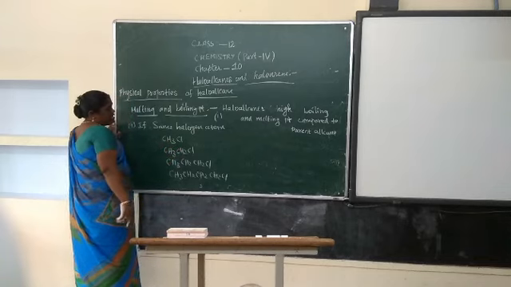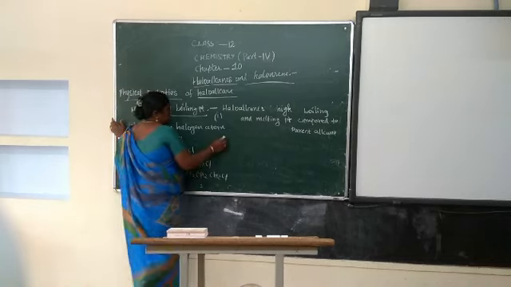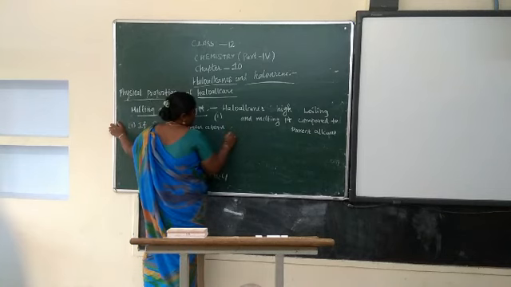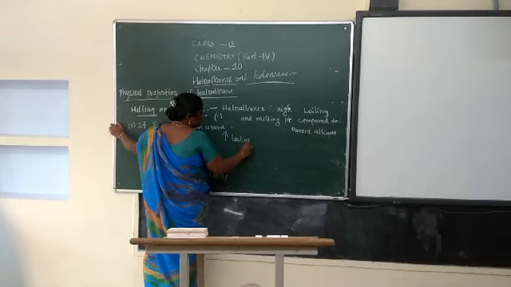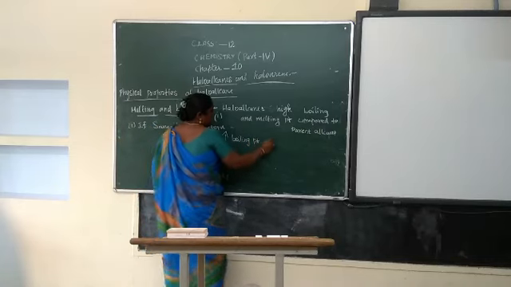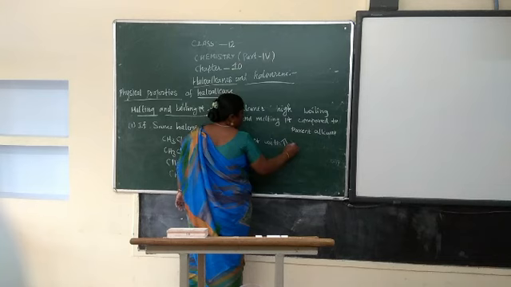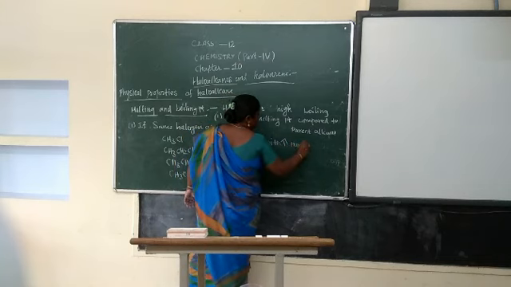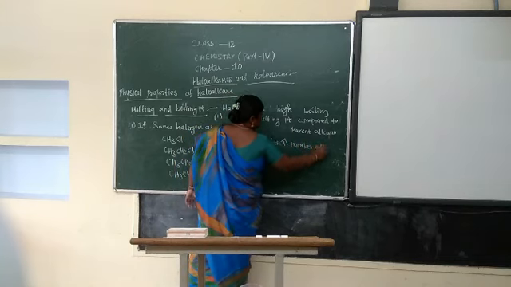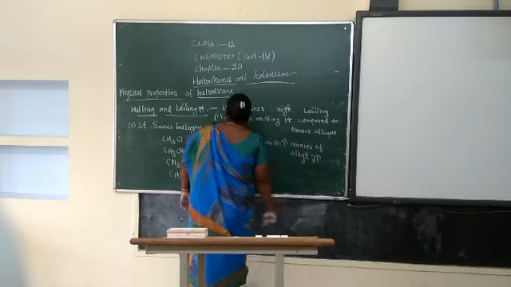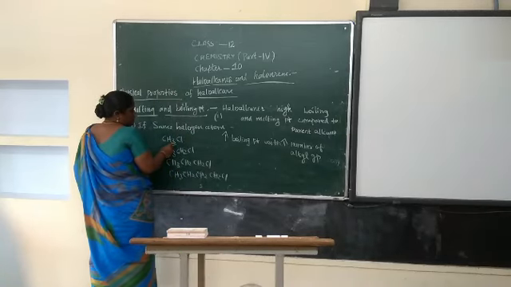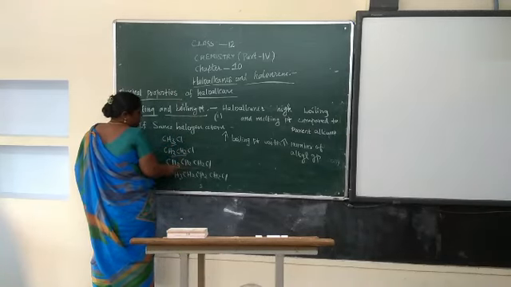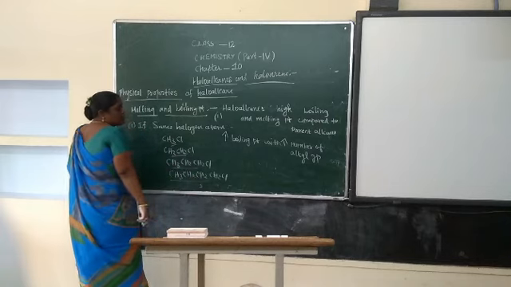Which one has the high boiling point? The boiling point increases with increasing number of carbon atoms in the alkyl group. This one has only one carbon atom, this two, this three, and here four carbon atoms.